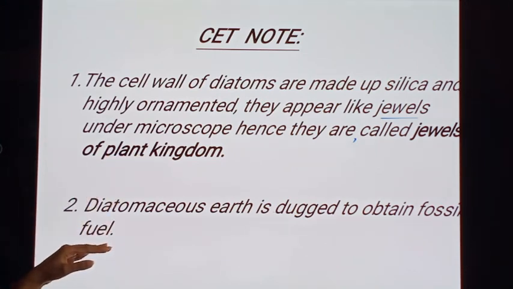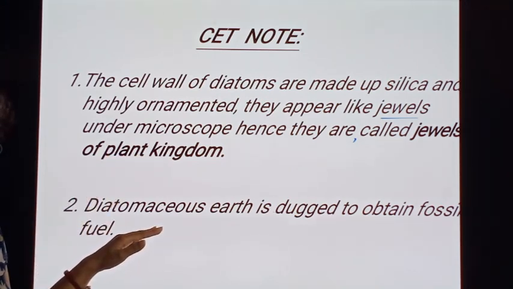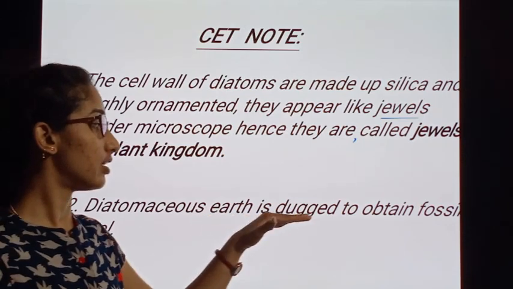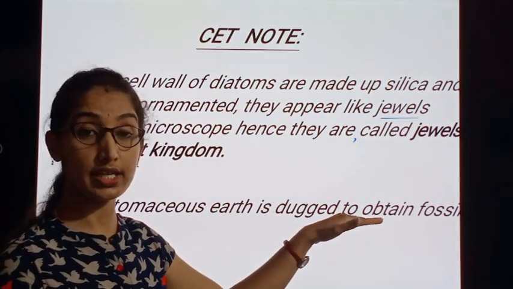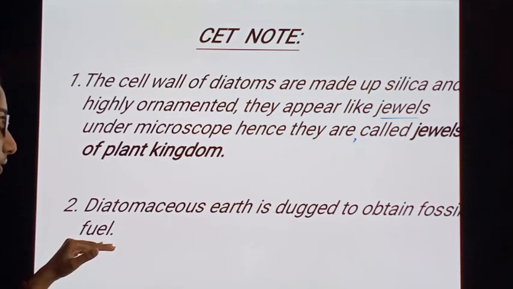The second note here is that diatomaceous earth is dug to obtain fossil fuel.